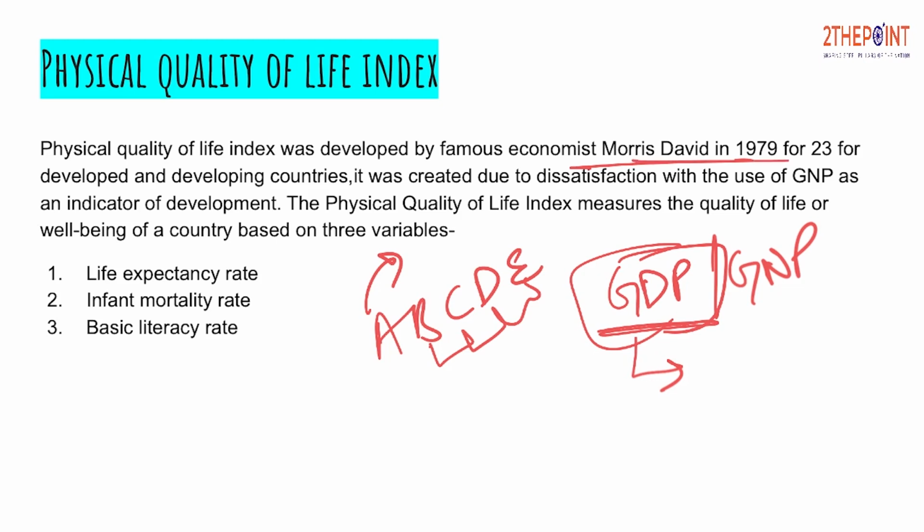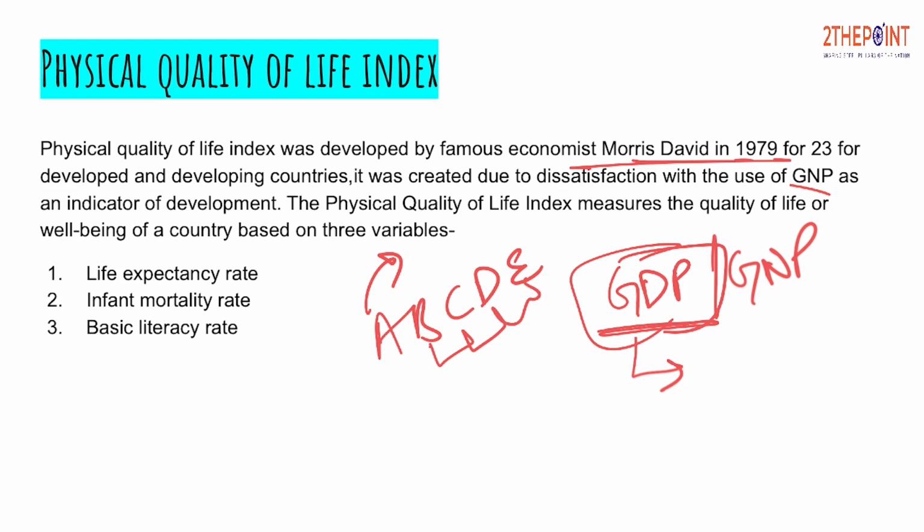It was developed by this person in 1979 for 23 developed and developing countries. It was created due to dissatisfaction with the use of GNP as an indicator of development. As I told, GDP or GNP just considers the quantitative aspect. It does not tell how equally it is distributed, or whether the increase in GDP is leading to a better life for the people.